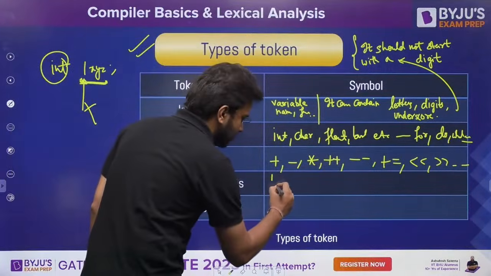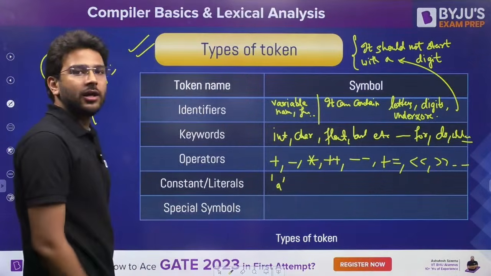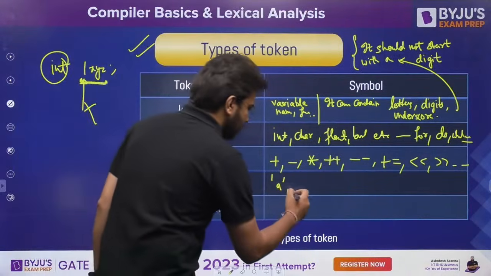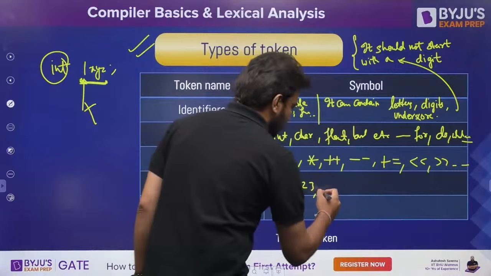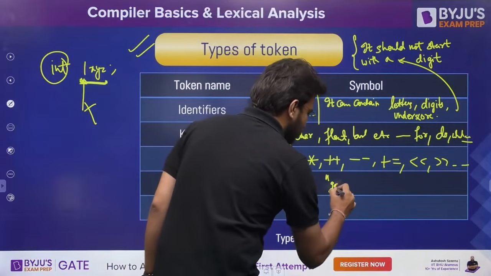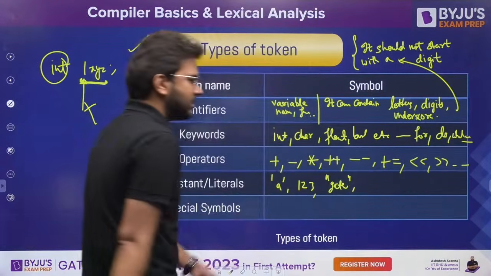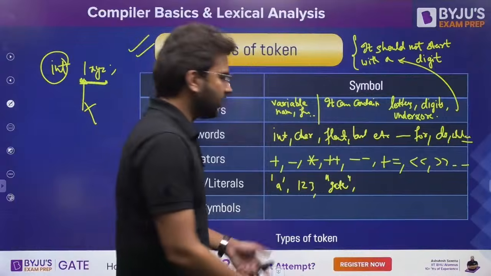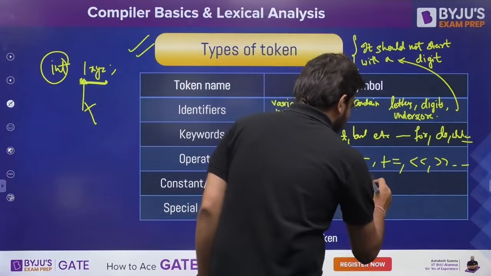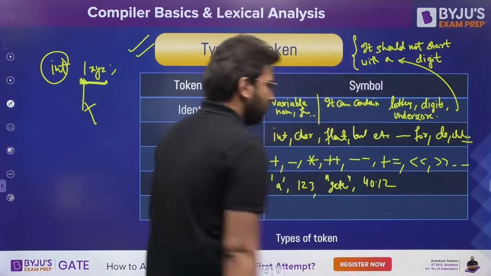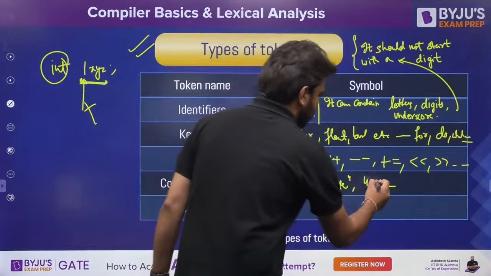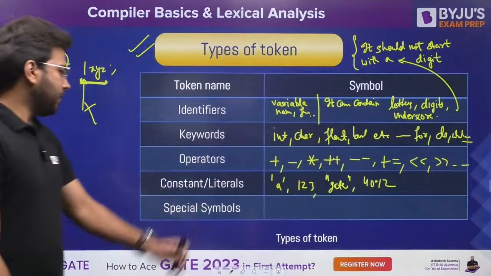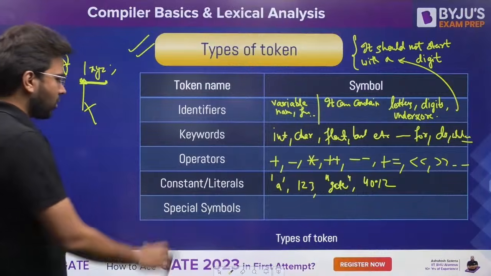Then constants or literals. Suppose I'm writing this one. This is a literal, right? Suppose I'm writing this 1, 2, 3. This is a constant value. If I'm writing this, let's say one string, let's say gate. This is a literal. This is a string literal, right? Similarly, we can have this 40.12, that is a constant value. Clear? So, etc. These are going to be your tokens, constants or literals.